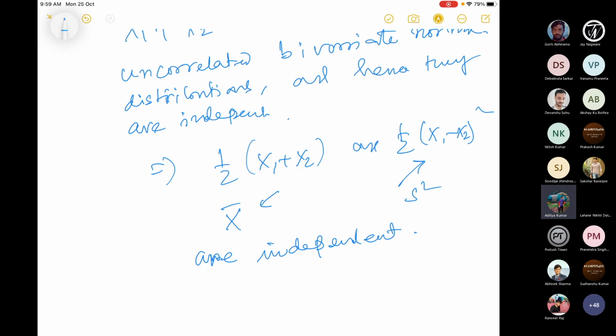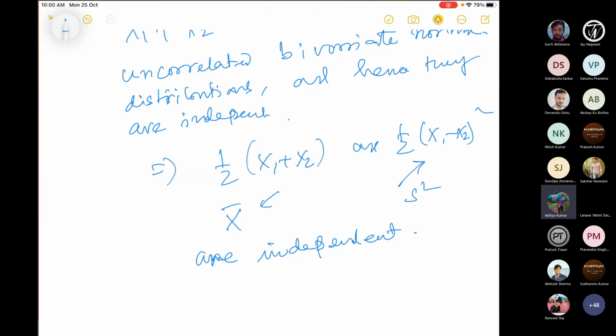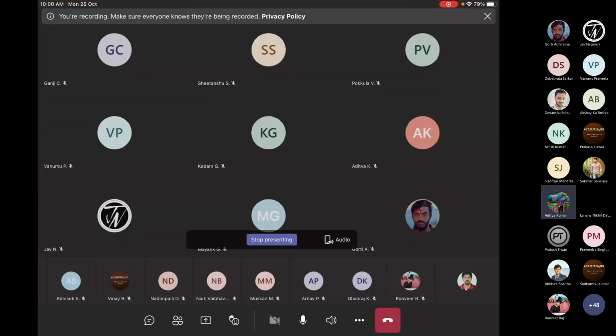This is where I'll end, and tomorrow we'll see some applications of this, some problems, and then we'll start talking about the central limit theorem or law of large numbers. I'll stop here. If you have any questions, you can ask. Otherwise, you can leave.